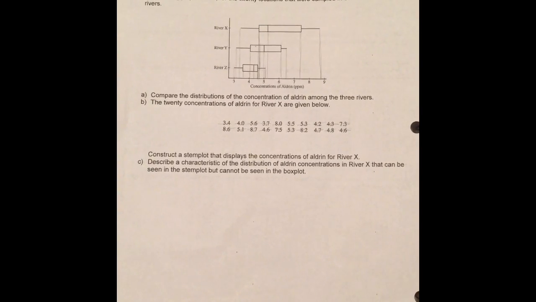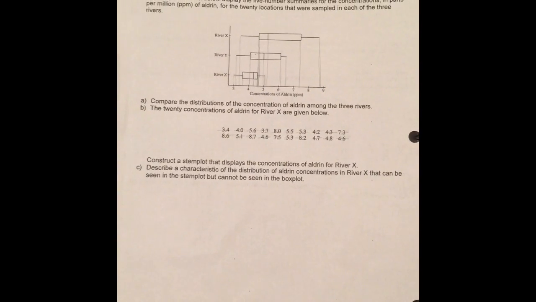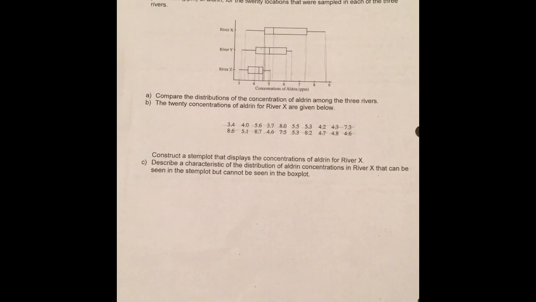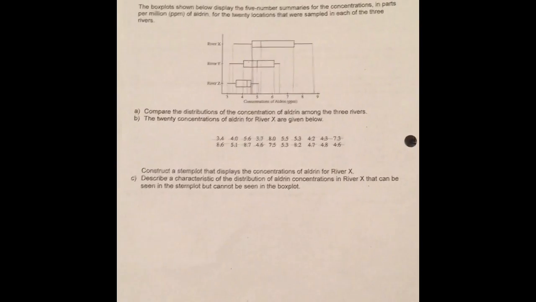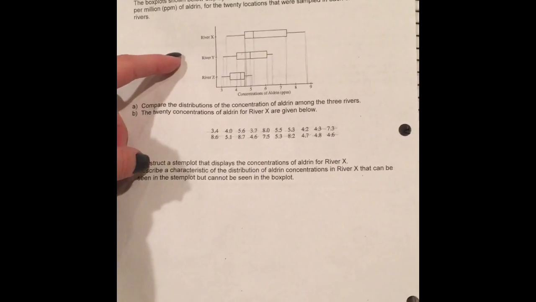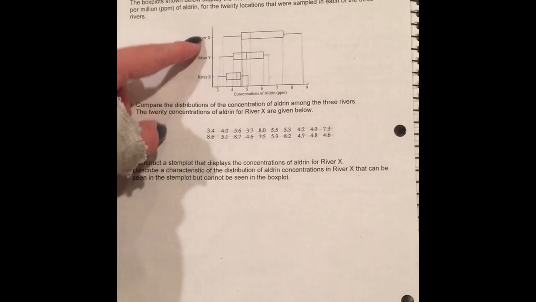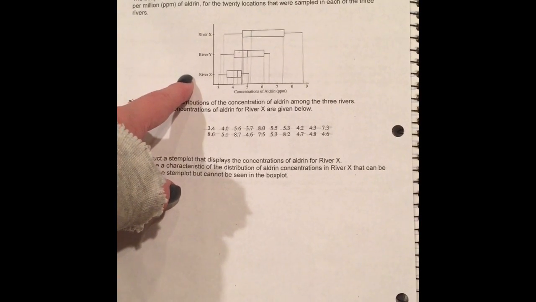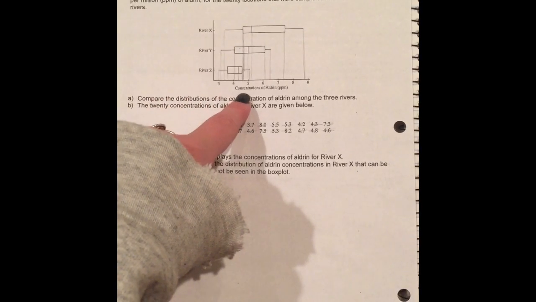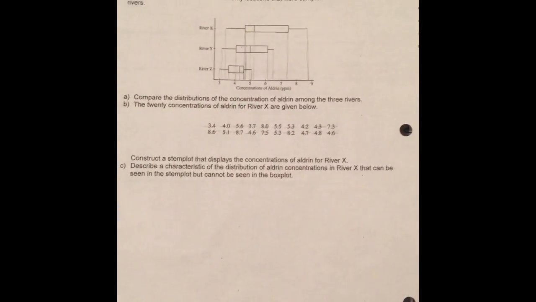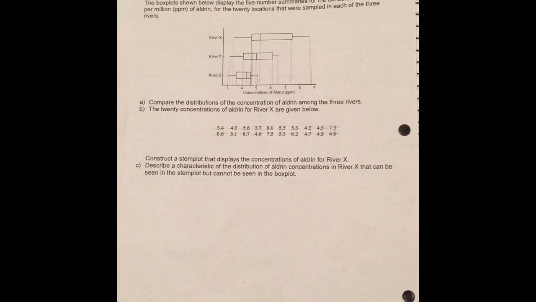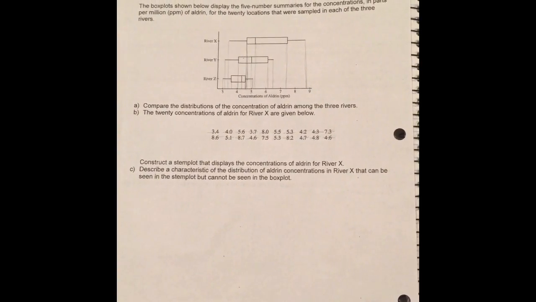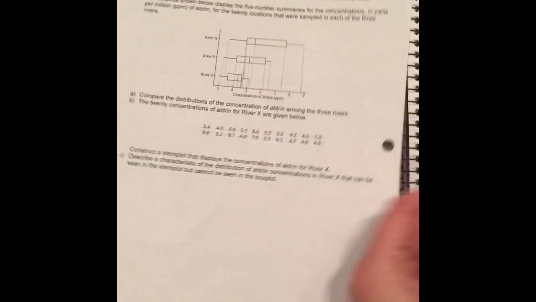Measurements in the concentration of aldrin, a commonly used pesticide, were taken at 20 randomly selected locations in each river near the dump sites. And then it gives us this box plot for each river, and they each display the 5-number summaries of concentration of aldrin in parts per milliliter. And then it asks us to compare the distributions of the concentration of aldrin among the 3 rivers.